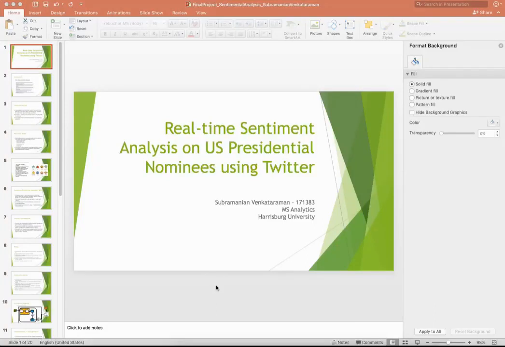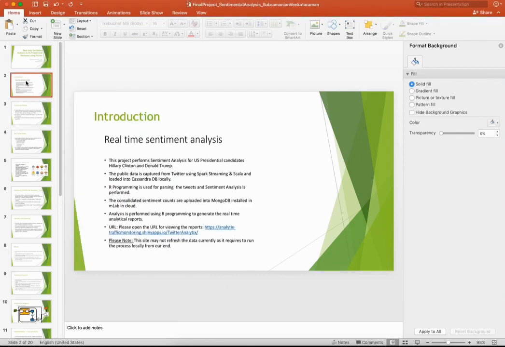The title of the project is Real-Time Sentiment Analysis on US Presidential Nominees using Twitter. To give an introduction, the project performs sentiment analysis on US presidential candidates Hillary Clinton and Donald Trump. The public data is captured from Twitter using Spark streaming and Scala and loaded into Cassandra DB locally. This captures data from Twitter for the keywords Donald Trump and Hillary Clinton.